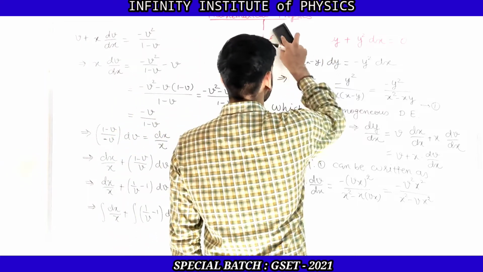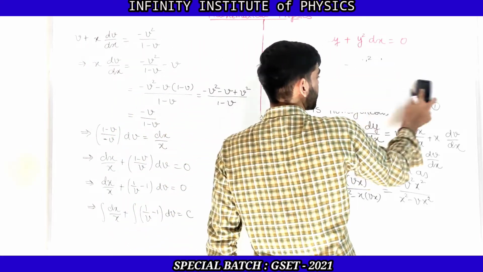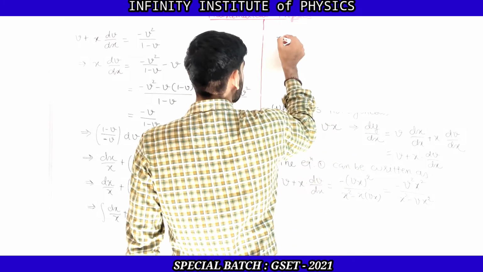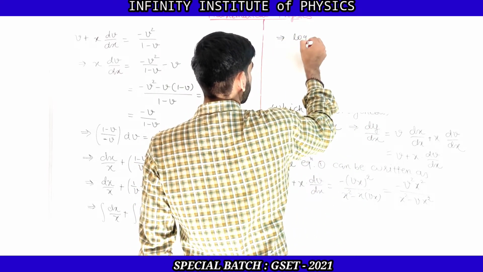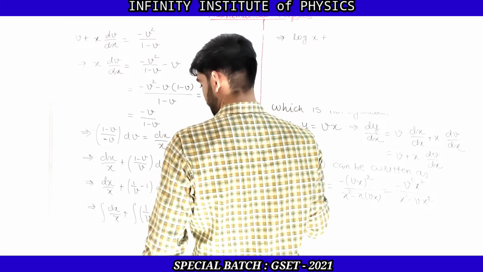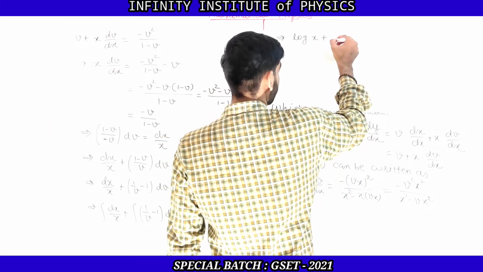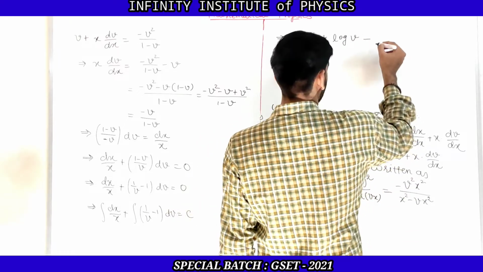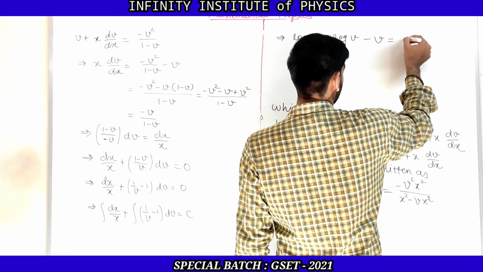So integration of dx upon x, that is already known to us, is nothing but log x, plus integration of 1 by v, that is log v, integration of 1, that is v, which is equal to c.